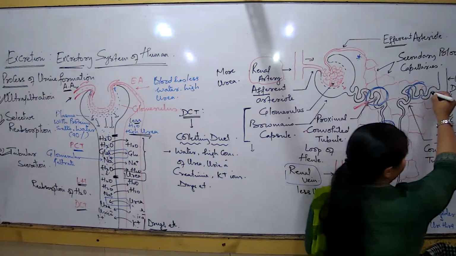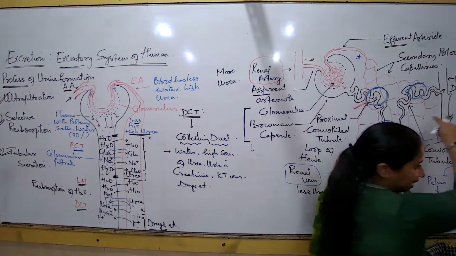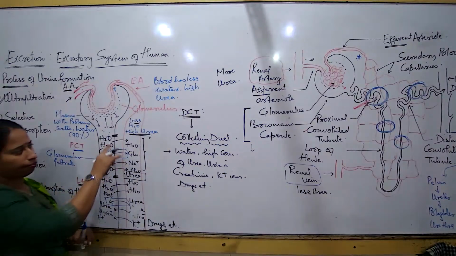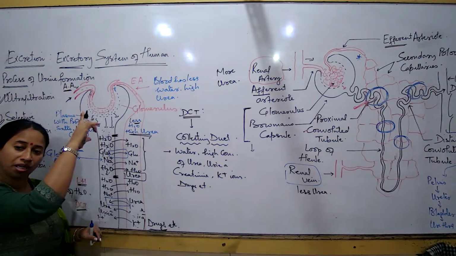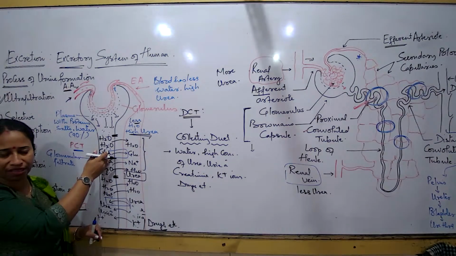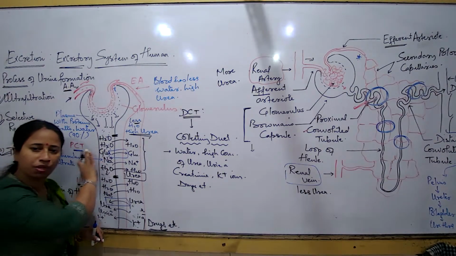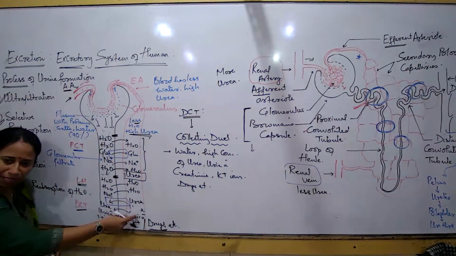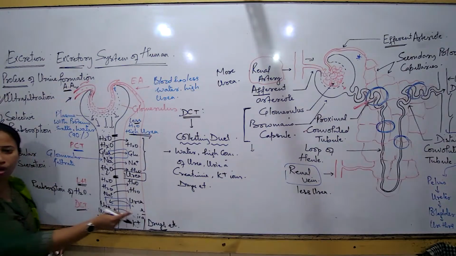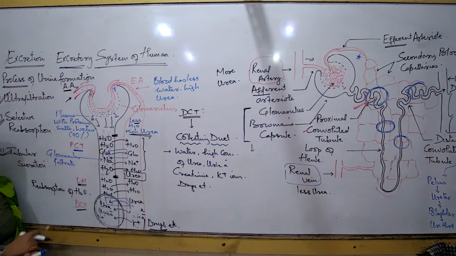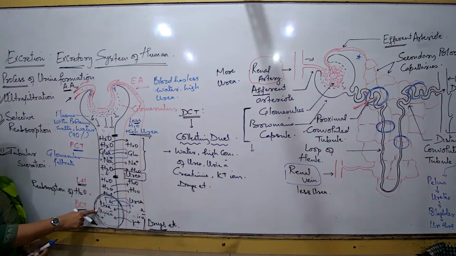So from the DCT, when the fluid is moving down into the collecting duct, its composition has changed all over. So PCT में composition was more of water, more of sodium, more of glucose. Urea hardly कुछ था, uric acid भी कुछ नहीं था. But all these essential components were sent to the blood. And from the blood, all the essential substances were picked up. Where? In the DCT. अब धीरे धीरे the composition of the fluid is changing. And this is what is forming urine.